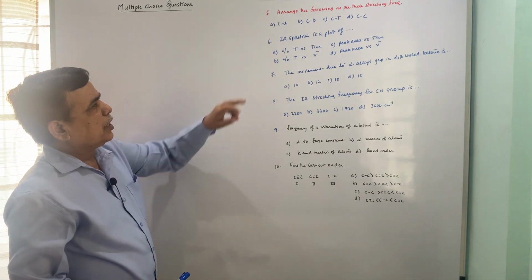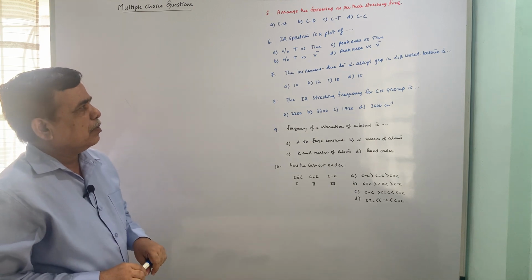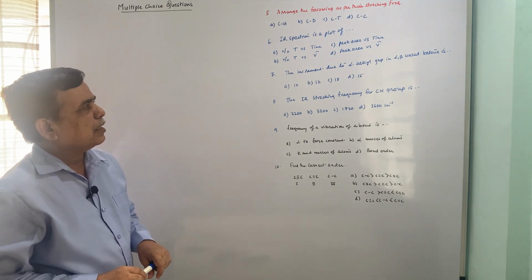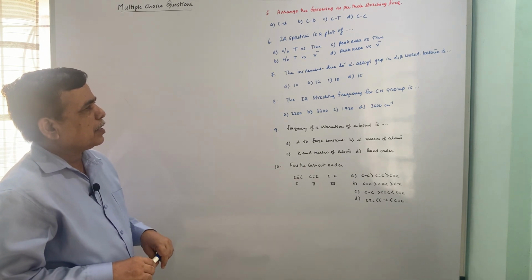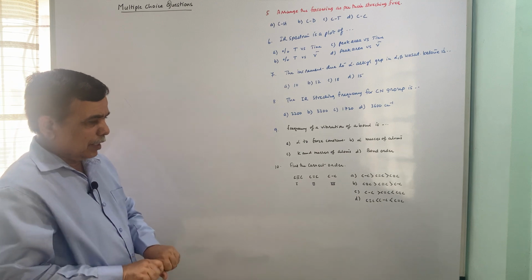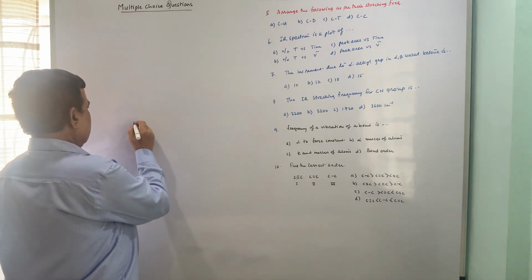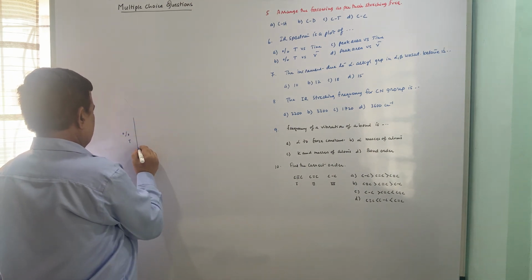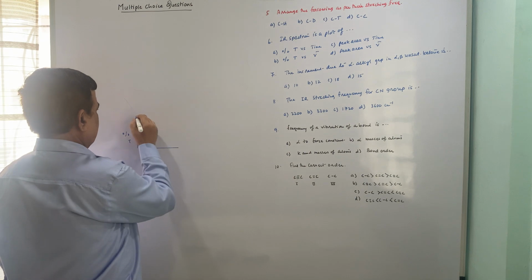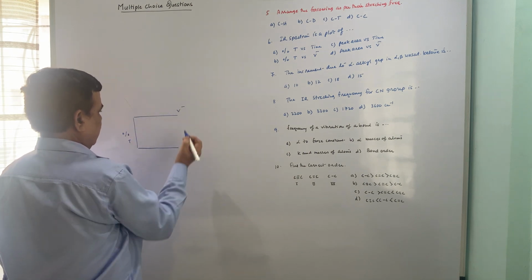IR spectrum is a plot of percentage transmittance versus time, percentage transmittance versus nu bar, peak area versus time, or peak area versus nu bar. So the correct option is the second, percentage transmittance versus lambda as well as nu bar.